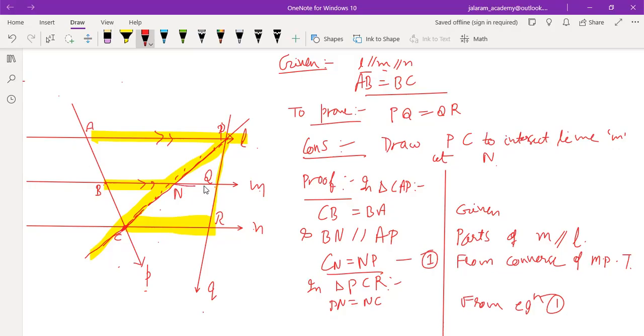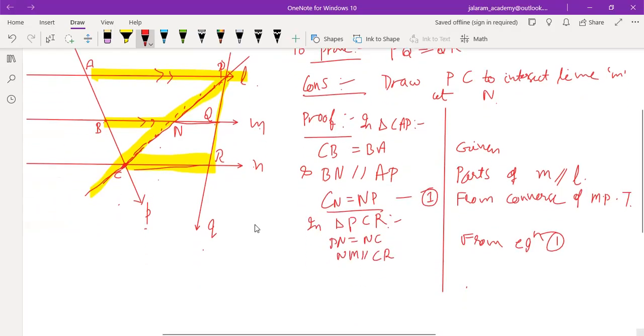And this time, this side NM is parallel to CR. So we write NM is parallel to CR. So from the converse of the midpoint theorem, it is very clear that a line segment passing through the midpoint N of side PC of the triangle PCR, parallel to the side CR of triangle PCR, this NQ parallel to CR, will also bisect the third side, means PQ equals QR.